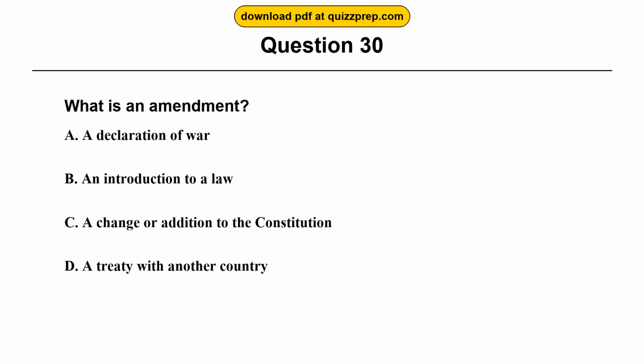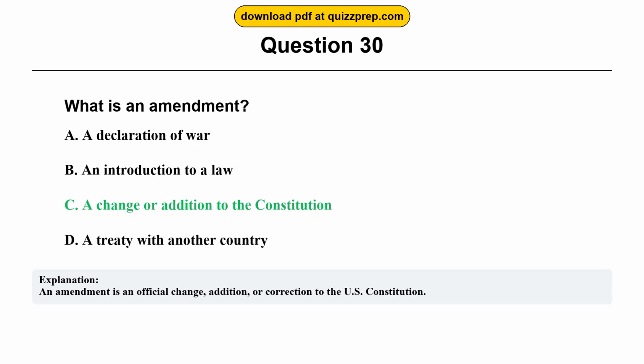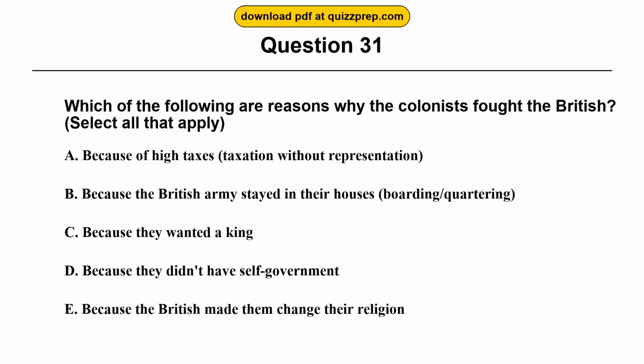Question 30. What is an amendment? Option A. A declaration of war. Option B. An introduction to a law. Option C. A change or addition to the Constitution. Option D. A treaty with another country. The correct answer is option C, a change or addition to the Constitution. An amendment is an official change, addition, or correction to the U.S. Constitution.